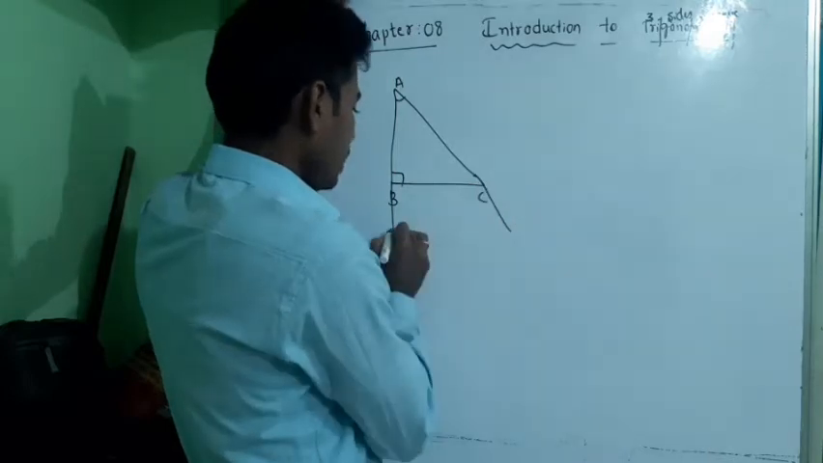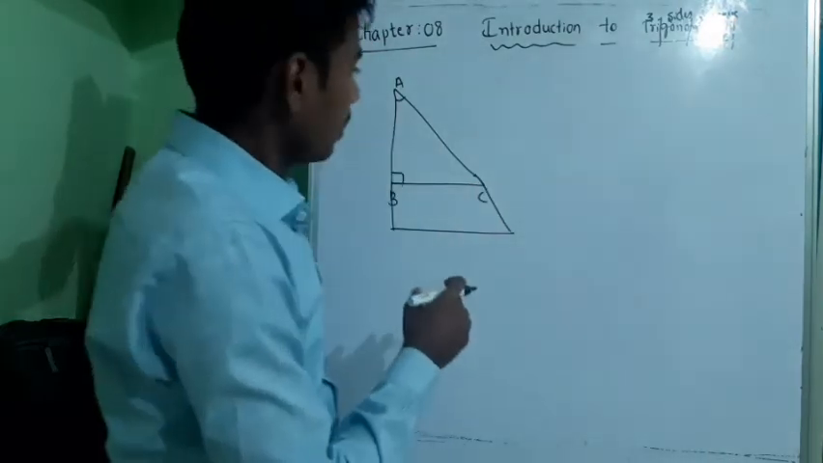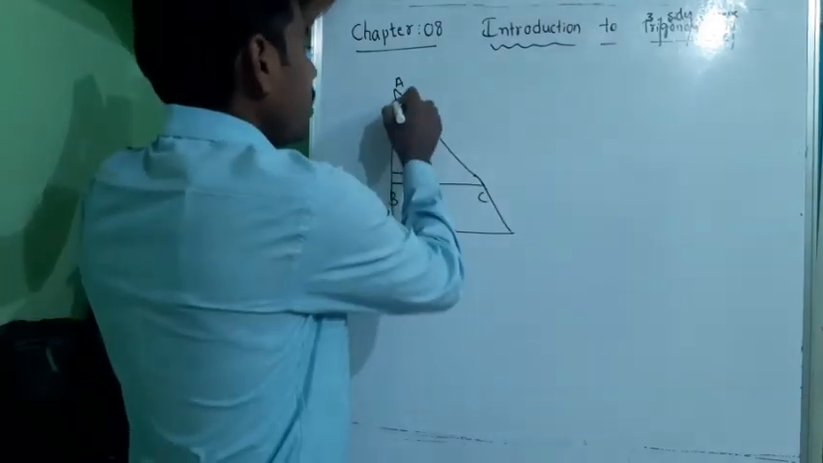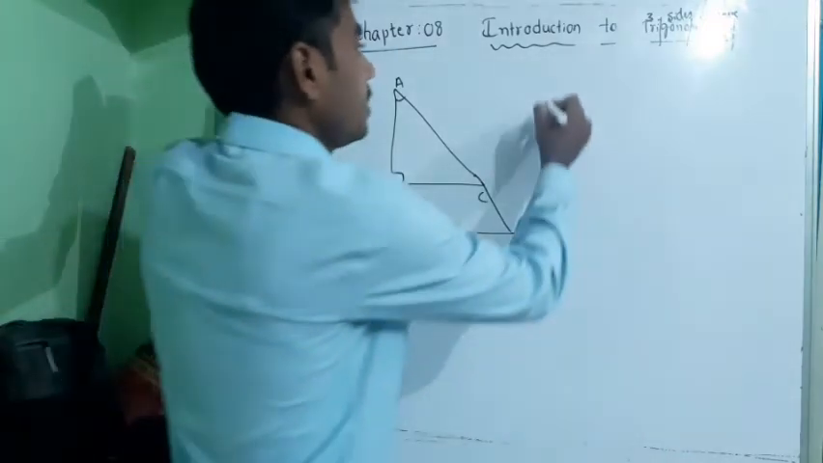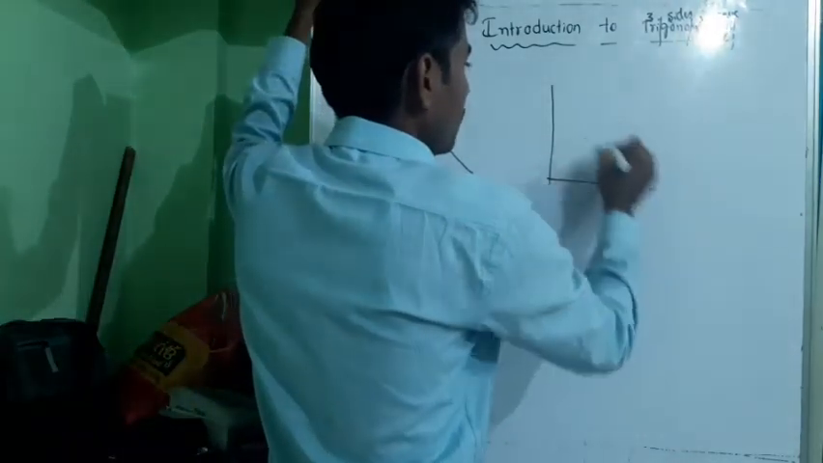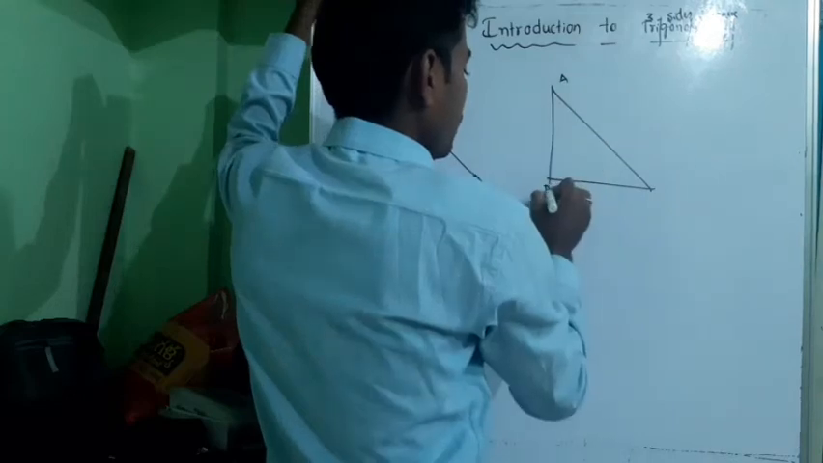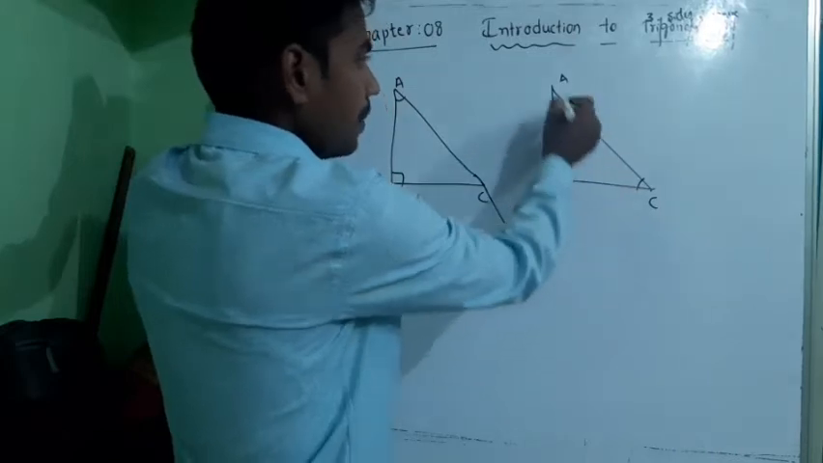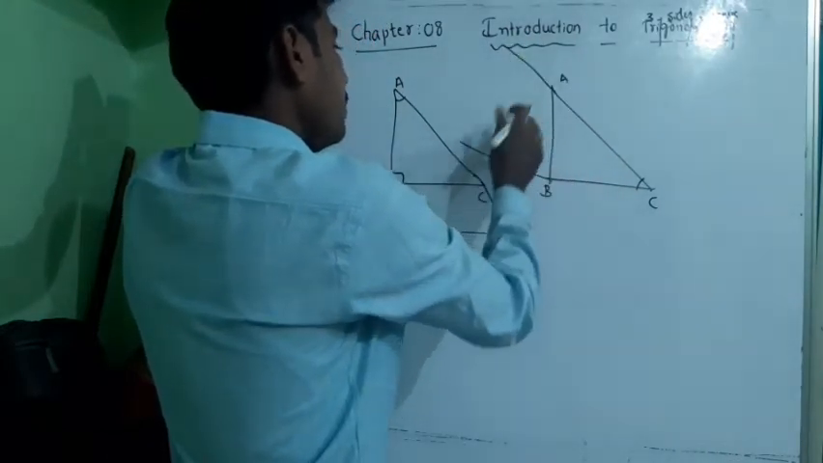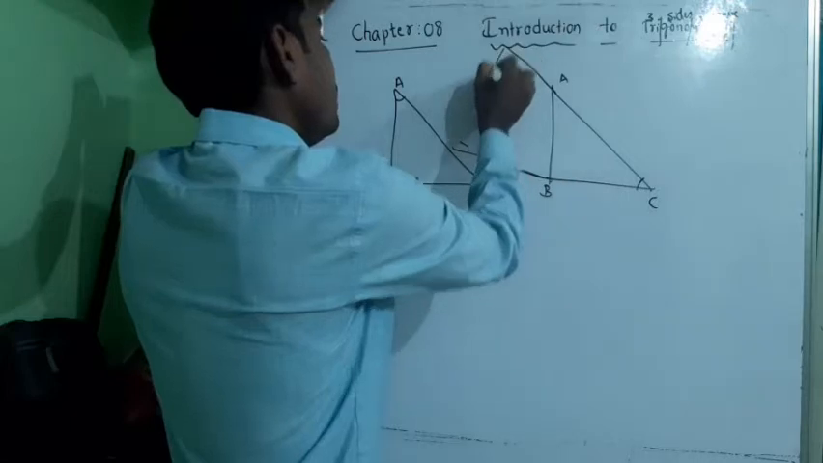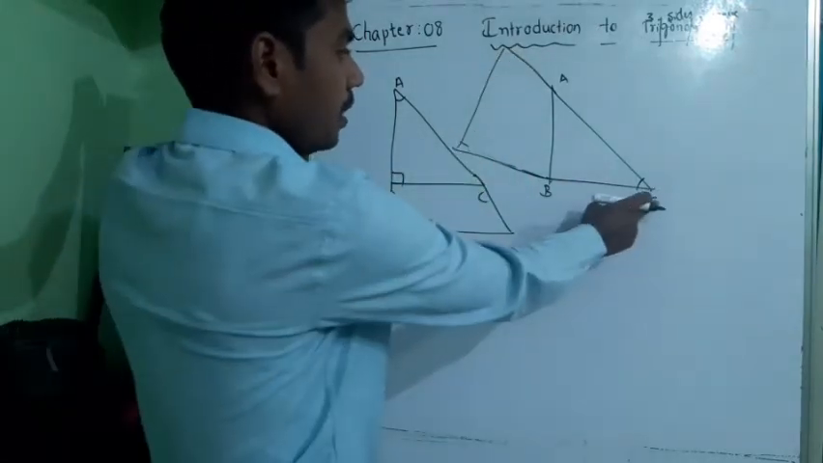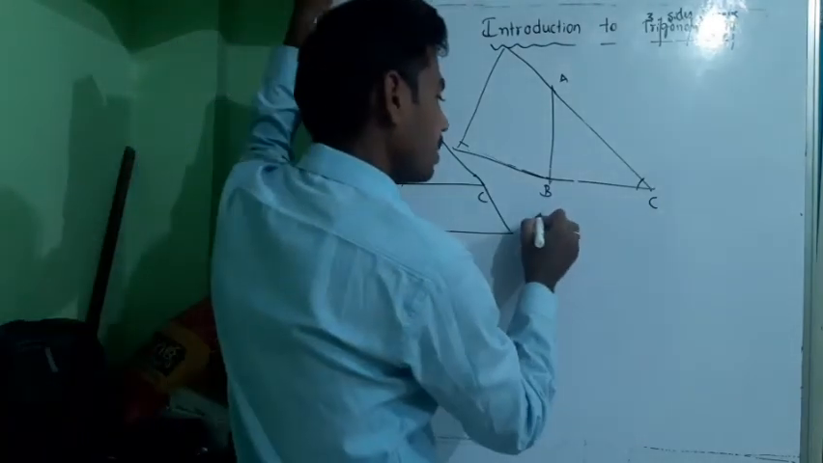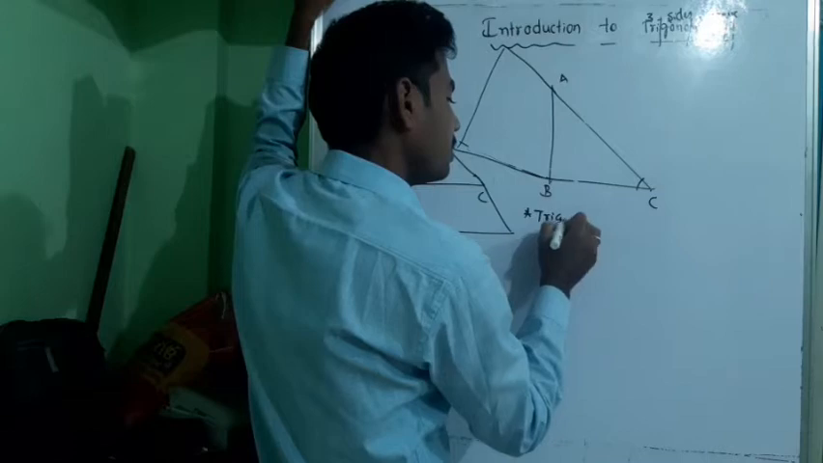Whatever may be the length of a side, the trigonometric ratio will remain the same. See, suppose ABC is a right angle triangle. For angle C, however big or whatever the length of the sides of this particular angle may be, the trigonometric ratio will remain the same.